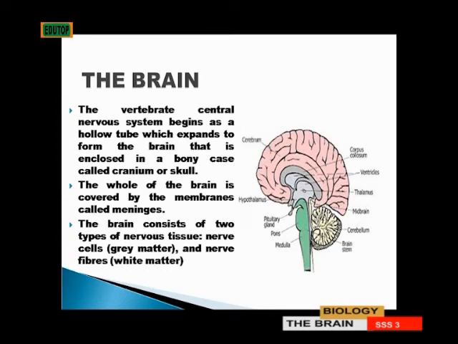So talking about the brain first, the vertebrate central nervous system begins as a hollow tube which expands to form the brain that is enclosed in a bony case called the cranium or skull. So that is where the vertebrate central nervous system starts from.